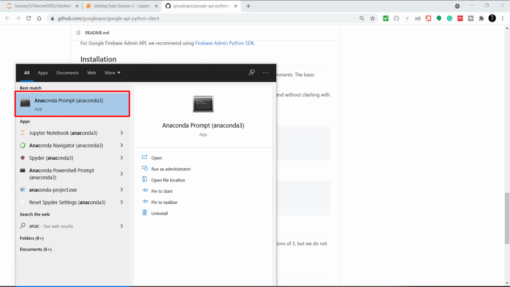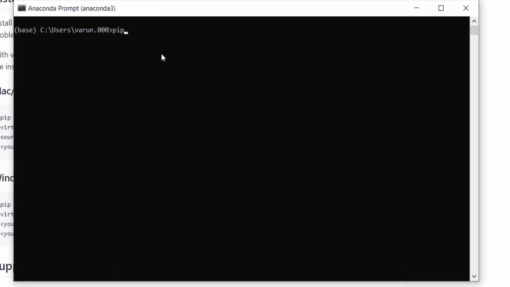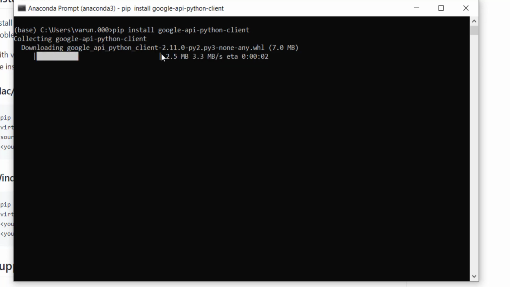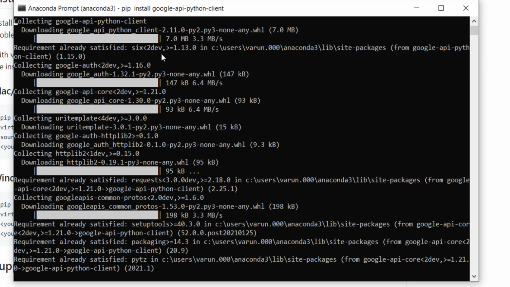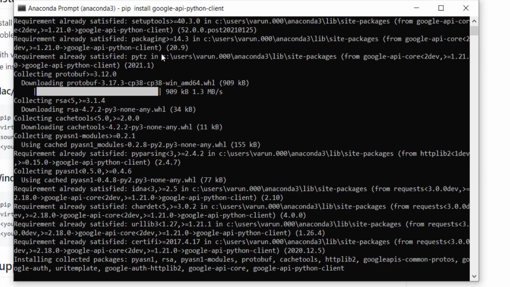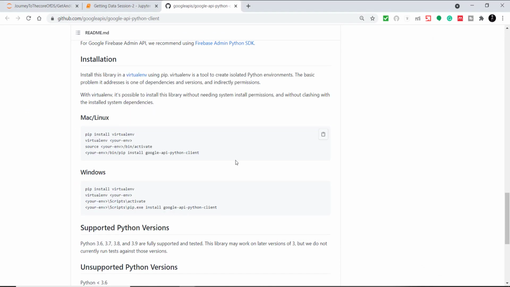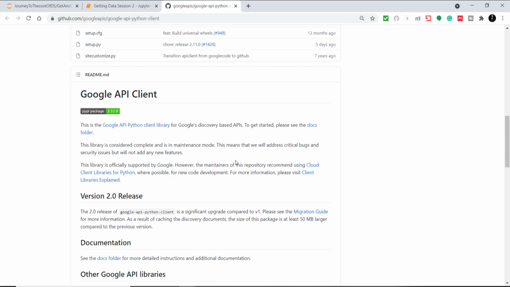Anaconda prompt, and here we will write pip install Google API Python client. So when we hit enter, it will install all the required libraries here. Then we can close it, and just to see how to use those, we need to just scroll a little bit up at the starting of the documentation and hit docs folder here.